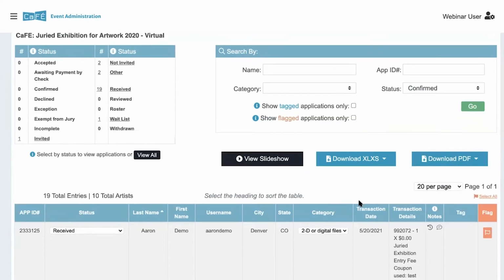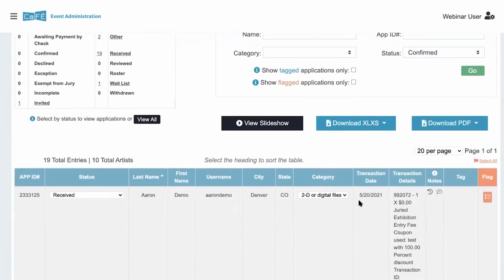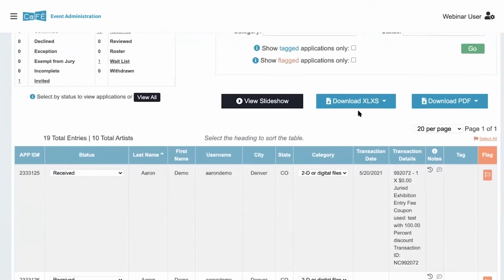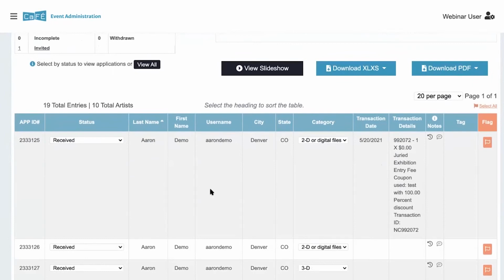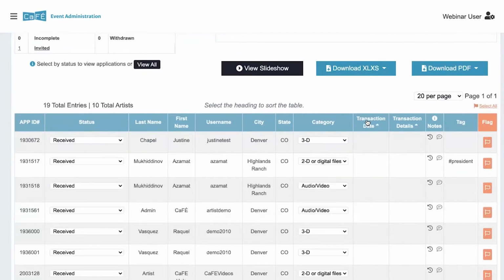One thing I'll mention here, which has always been the case, but it's a good reminder: if you need to download any of these reports, but you need to make sure they're in a specific order, you first just have to sort the table that you're viewing, and the download will be in the same order that you put it in. So for example, if you know you need it by transaction date, you can sort the table first, then go to download the report you need. And once you download the report, it'll be in the same order as this table you're seeing here.